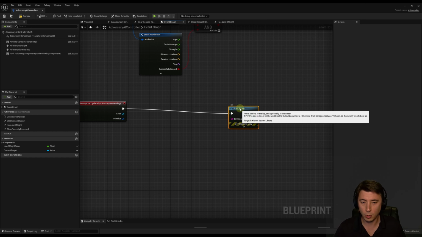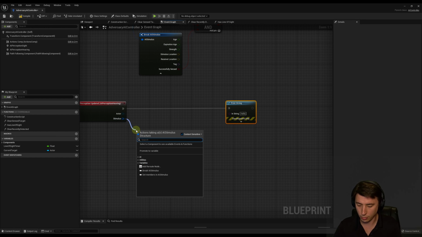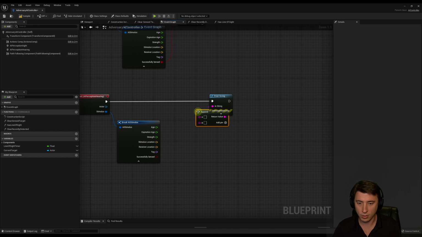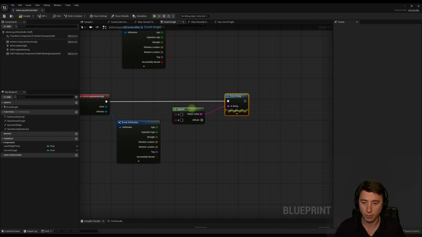And we're not just going to print anything. We are going to print the strength of the sound. So from stimulus, I'm going to break AI stimulus and then get our strength of a sound. And actually before that, I'm just going to append this. You've seen this trick before if you're following this series. Strength of sound, and then I'll connect up our strength here.